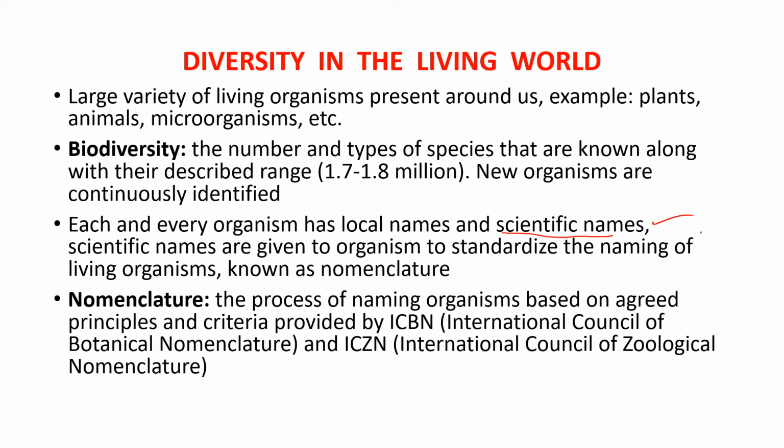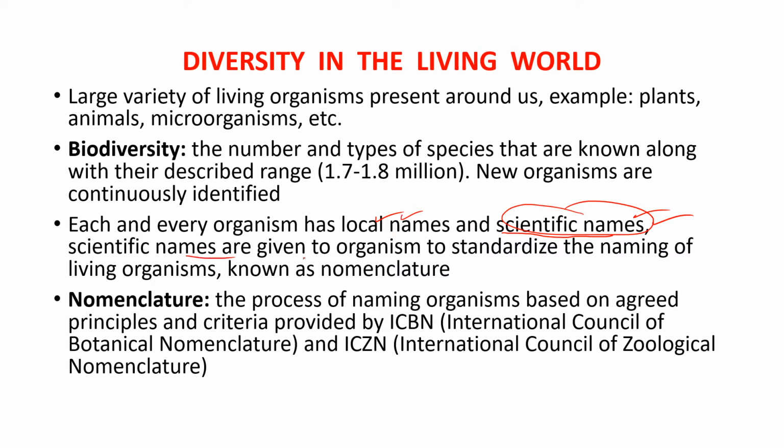So scientific names are used to prevent confusion among different scientists across the world about a particular organism. This is the importance of a scientific name. It is universal. Each and every scientist can understand the name of the particular organism. But local names are useful to call organisms in local regions only, not outside the states or outside the countries.